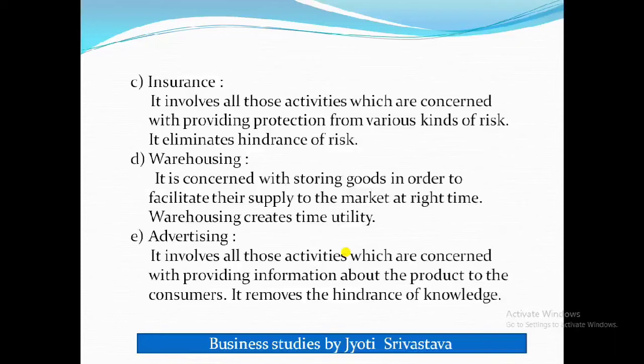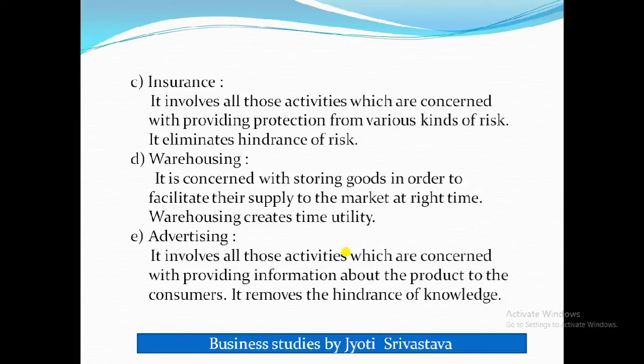When you are doing business, there are several types of risk, like risk from fire, theft, natural calamities. These are certain risks, and all these risks can be removed by insurance. A businessman can protect himself from different types of risk with the help of insurance.